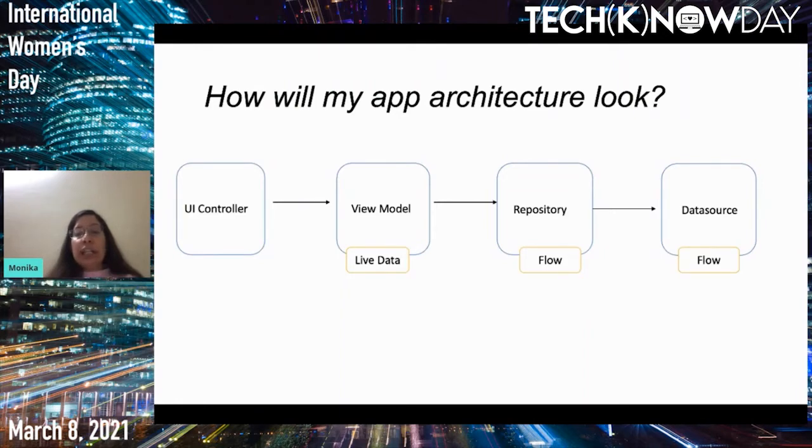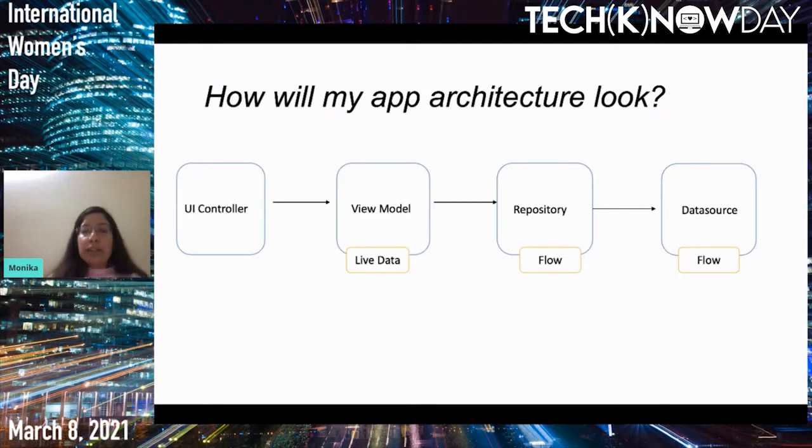There was a suggestion given by Google not to use live data in the repository, but to use it in the view model. The reason was that we use live data in the view model so that the UI controller can observe that live data and get the UI updates, but live data shouldn't be in the repository with the view model observing it.